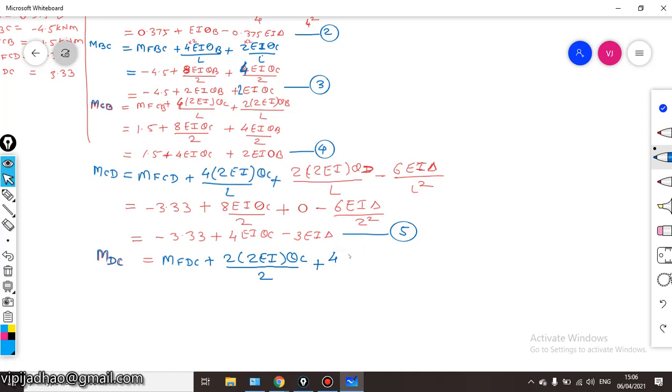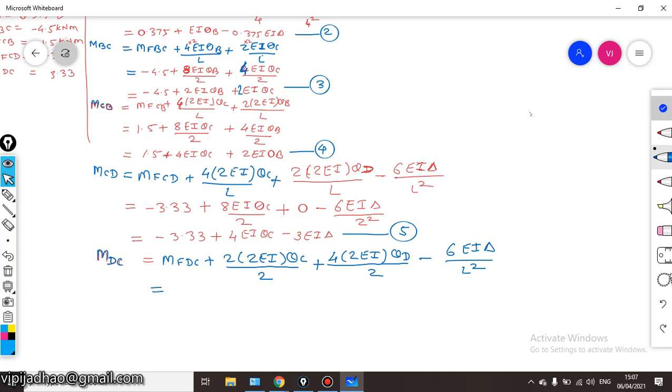This is a common mistake that we forget to consider the moment of inertia for that particular column. So this will be 4 into twice EI theta D divided by L, that is 2 again, minus 6 EI delta upon L square.